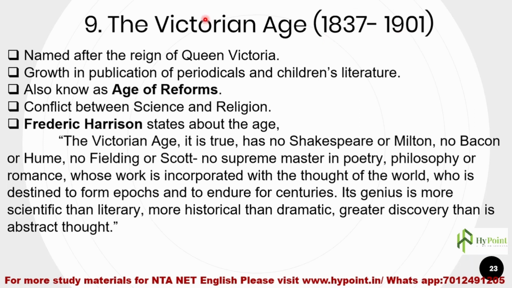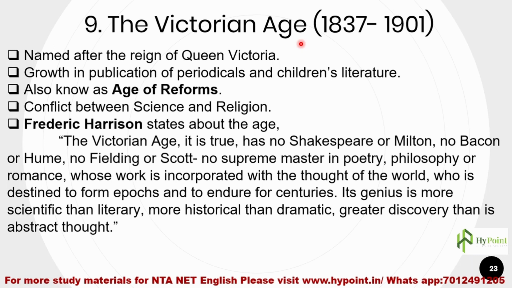The age is named after the reign of Queen Victoria, and Queen Victoria is the only monarch who could witness that the age was named after her. Queen Elizabeth was there, King James was there, many kings and queens were there, but no other ruler could witness that their age was named after their name.